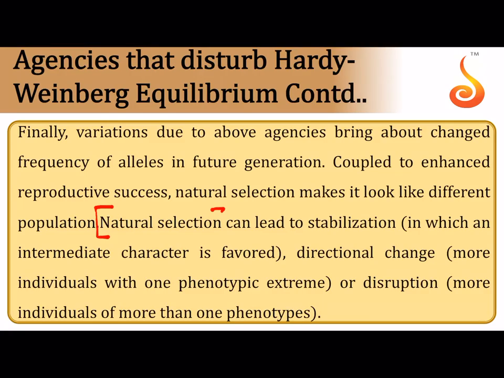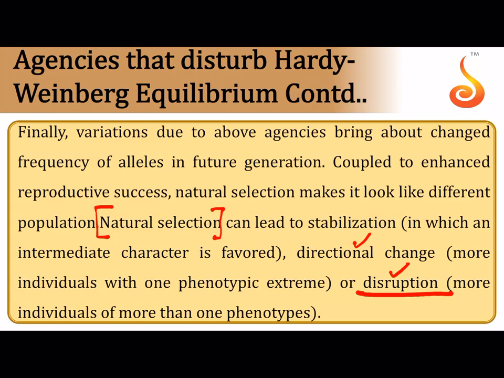And it is important to know the different types of natural selection. If one of the phenotypes is favored, then it is called directional selection. For example, if there are plants which are tall and dwarf in a population, and only tall plants are favored by nature, that is only one phenotype, it is called directional selection. If there is a mixture of tall and dwarf plants equally, then nature is selecting both tall, which is one extreme of a phenotype, and dwarf, the other extreme of a phenotype. So when both extremes of a phenotype are selected by nature, it is called disruptive or diversifying selection.